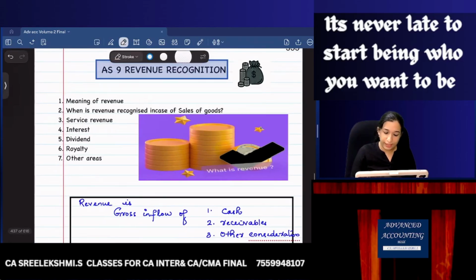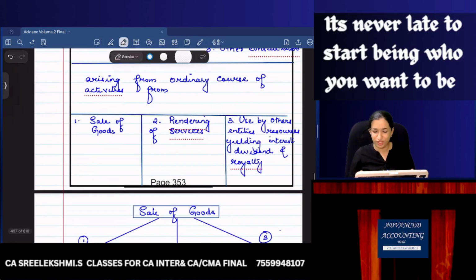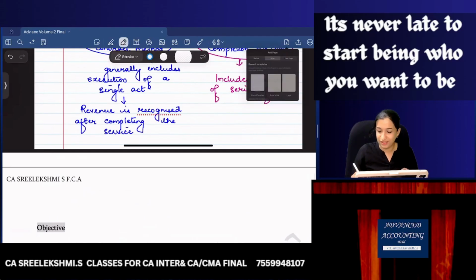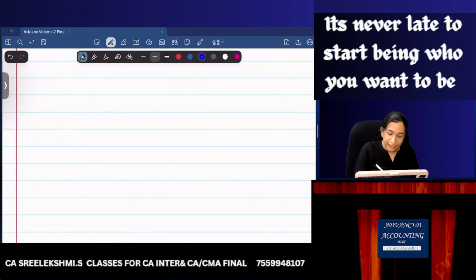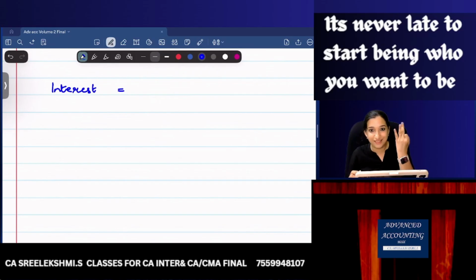Now, interest, dividend, royalty. Come on, this is the easiest one. Interest. You all know, maybe from the 11th standard onwards or from school, interest is recognized based on how many months interest is due. Accordingly, 3 by 12, 5 by 12.